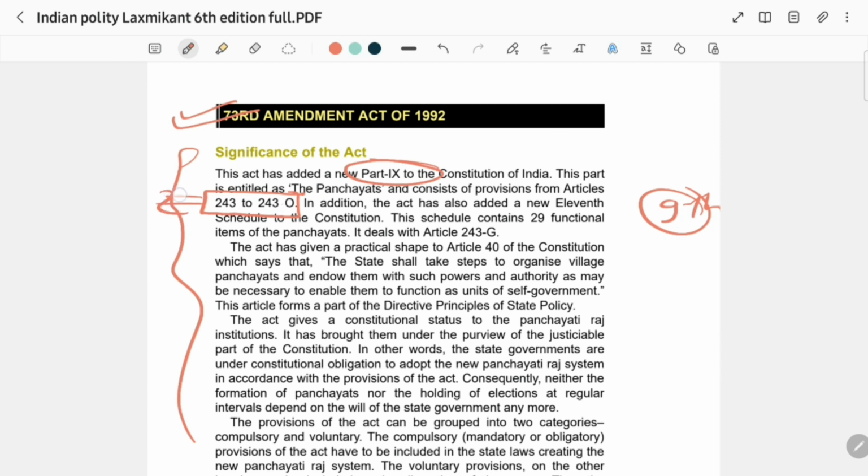This is the second fact. The third fact is that it added the 11th Schedule to the Constitution. As we know, there are 12 schedules in our Indian Constitution. The Panchayati Raj Act is under the 11th Schedule, and under the 12th Schedule it is municipalities.